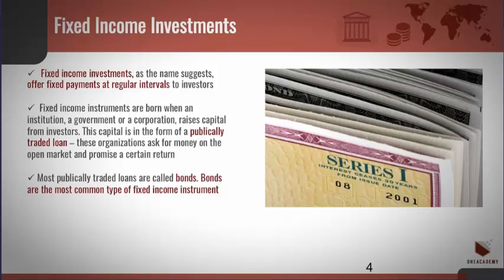Rather than going to the bank, these organizations ask for money on the open market and promise a certain return, just like the interest rate on a loan. Most publicly traded loans are called bonds. Bonds are the most common type of fixed income instrument, although they are not the only type. In spite of its name, a fixed income instrument constantly changes its price once issued.